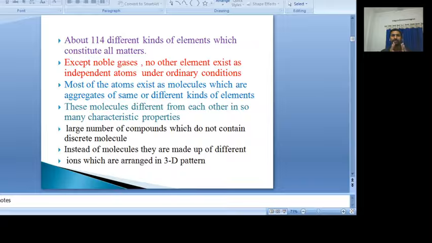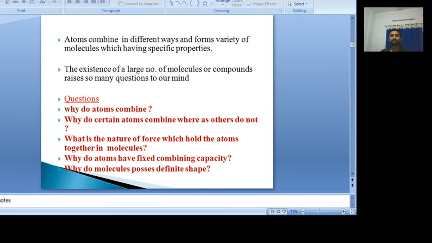So molecules are formed by the combination of atoms, and no atom can exist independently except noble gases. In some compounds, atoms are aggregated together to form discrete molecules. In some compounds, ions are present and these ions are arranged in a three-dimensional pattern.